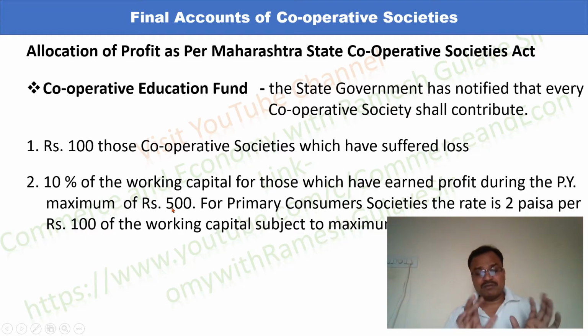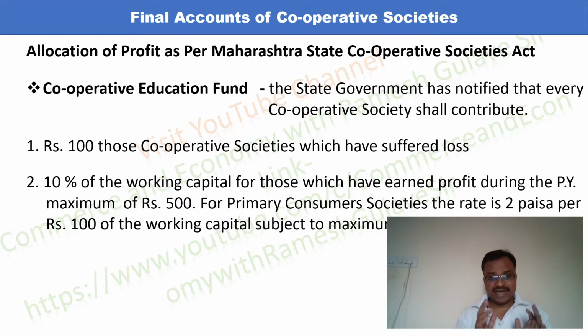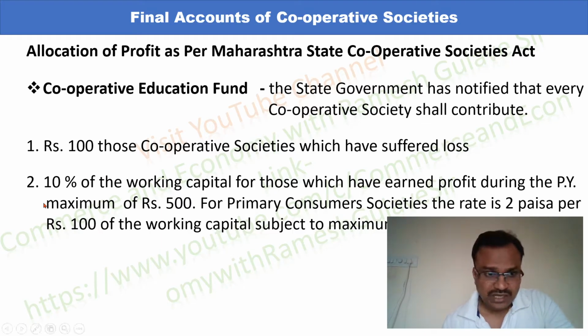So the contribution cannot exceed 500 because the maximum limit is 500, right? And so here basically 10% of the working capital or 500, whichever is lower. So the cooperative society has to contribute that amount to the cooperative education fund.